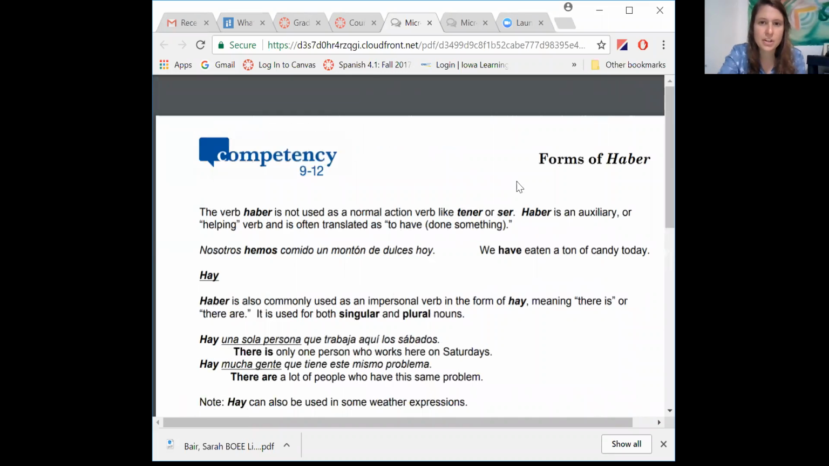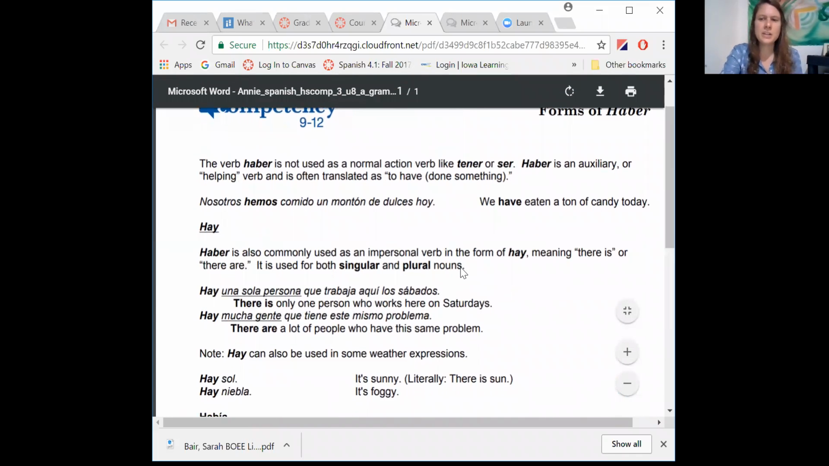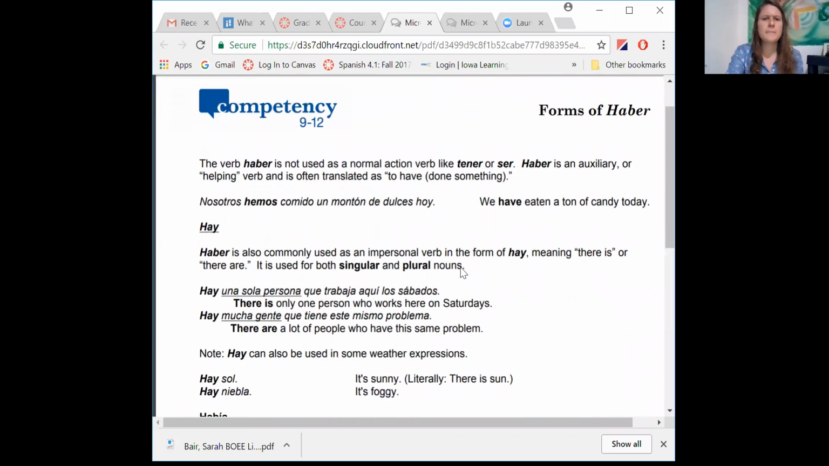So start up here at the top. These are the forms of haber. This is kind of an irregular verb that's not used as a normal action verb like tener, ser, comer, whatever like that. It's an auxiliary, so it's a helping verb, and it usually means to have and then done something, okay? So let me explain that a little bit.